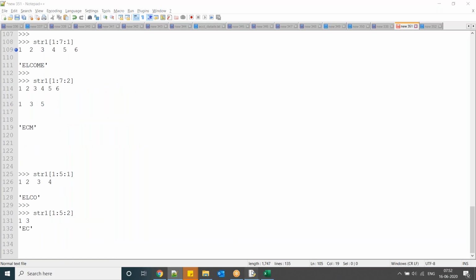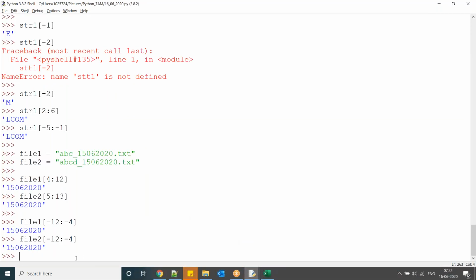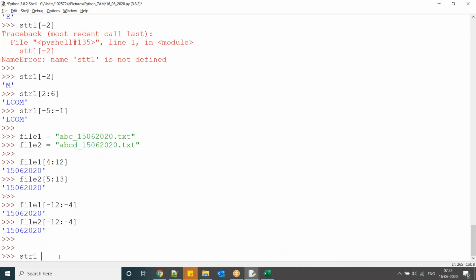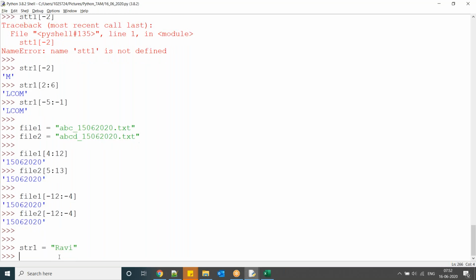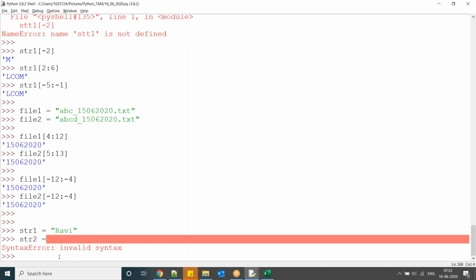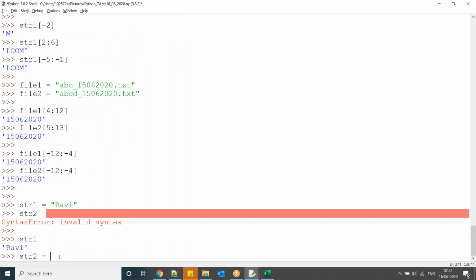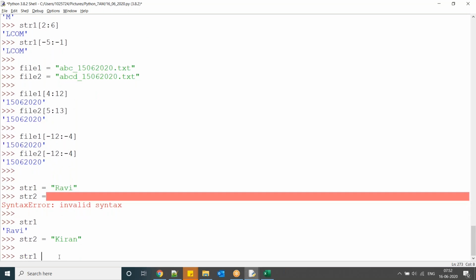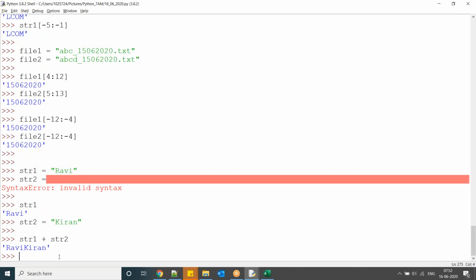Now come to here, one more thing. String 1 equal to Ravi, string 2 equal to Kiran, string 1 plus string 2 gives Ravikiran. If both are strings and you do concatenation, it will become one single string.